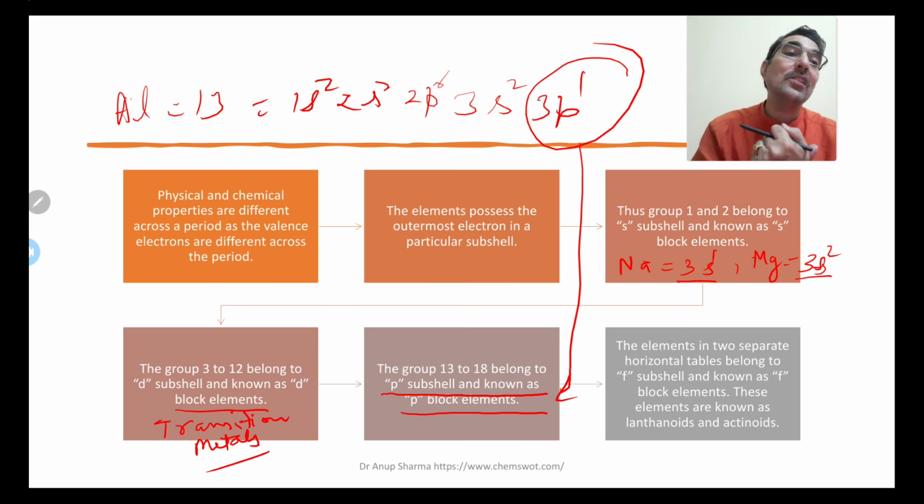The elements in two separate horizontal rows at the bottom of the periodic table are known as F block elements. The F subshell contains 7 orbitals, and each orbital can carry 2 electrons, so a total of 14 elements in 2 horizontal rows. These are the 4f and 5f series, and these elements are known as lanthanoids and actinoids.